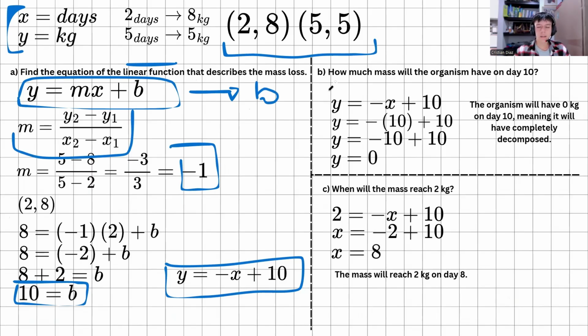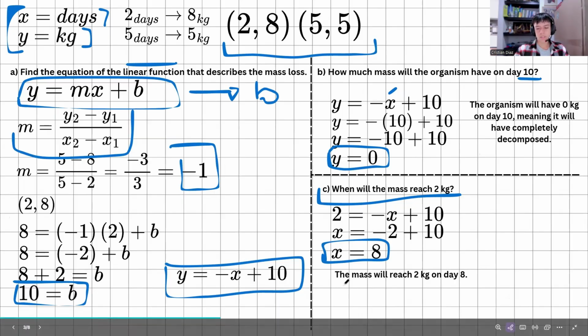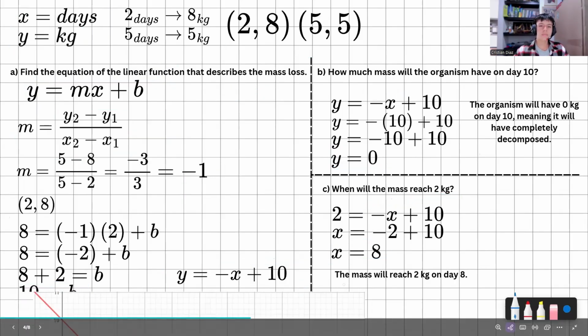Now for B, we have to replace x with 10 because x are the days, and that gives us 0. The organism will have 0 kilograms on day 10, meaning it will have completely decomposed. And C, when will the mass reach 2 kilograms? In this case, we replace y because that is the kilograms, and that gives us 8. The mass will reach 2 kilograms on day 8.